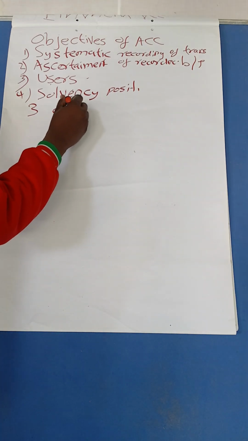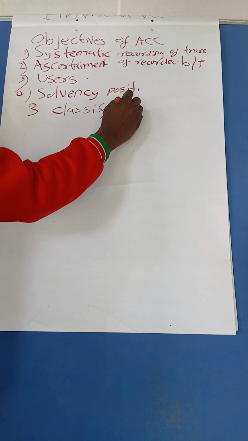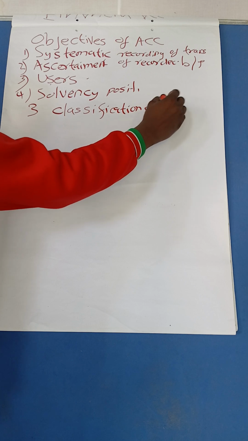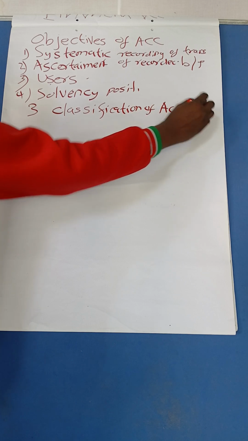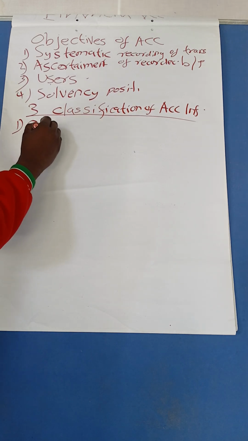So, three classifications of accounting information. One, qualitative information.